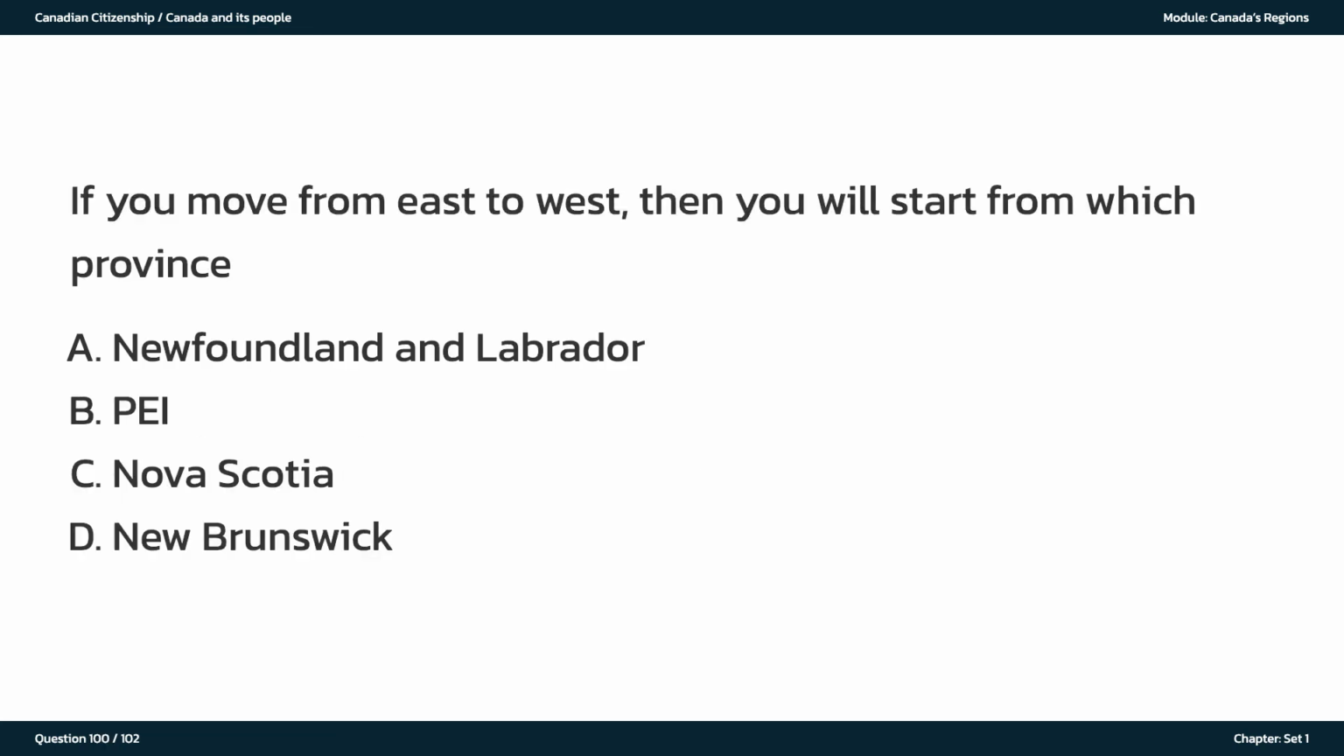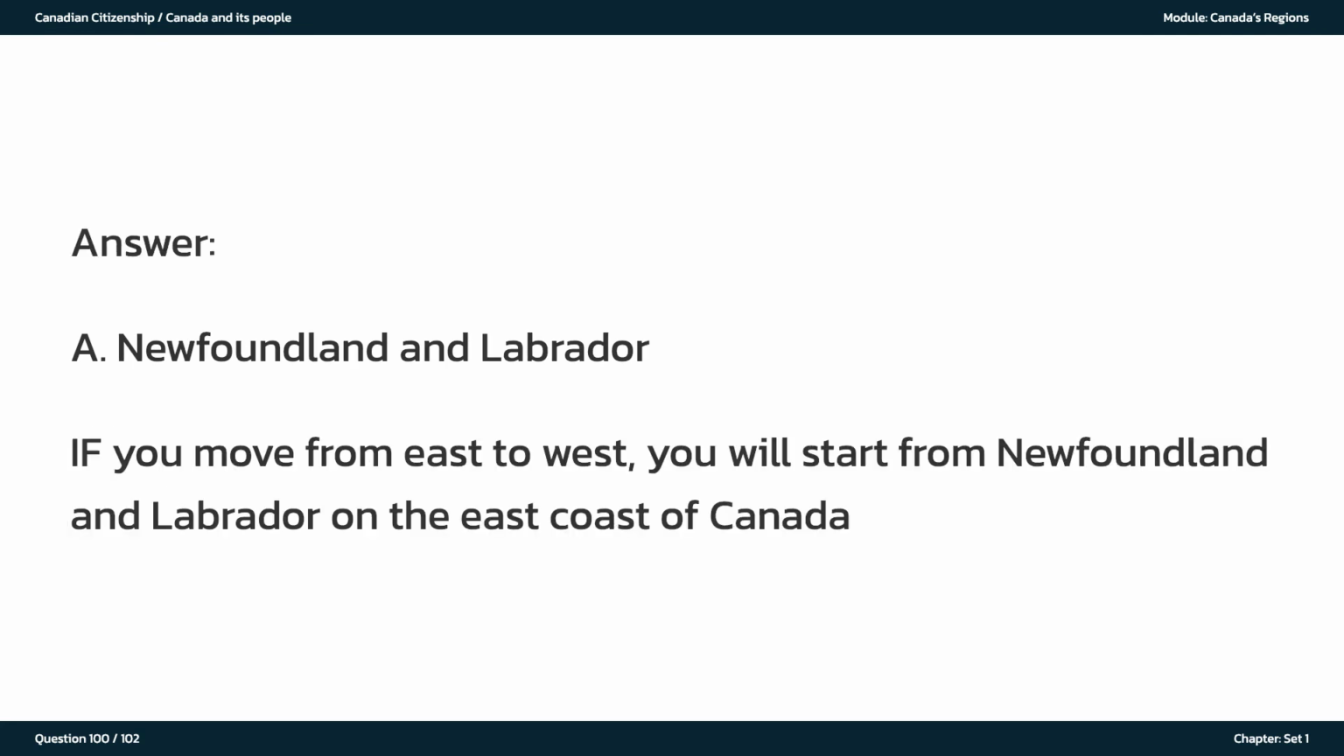If you move from east to west, then you will start from which province? A. Newfoundland and Labrador. B. PEI. C. Nova Scotia. D. New Brunswick. The answer is A. Newfoundland and Labrador. If you move from east to west, you will start from Newfoundland and Labrador on the east coast of Canada.